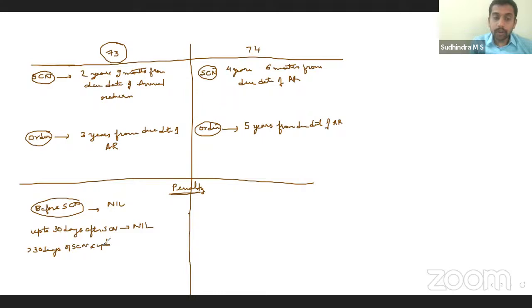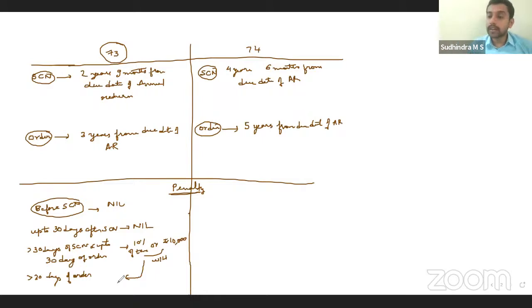and up to 30 days of order, 10%. Yes, it is 10% of tax or rupees 10,000, whichever is higher. Same way, penalty if amount is paid beyond 30 days of the order, same 10% or 10,000, whichever is higher. Okay, why did I bifurcate like this?